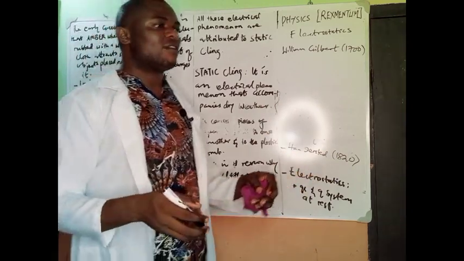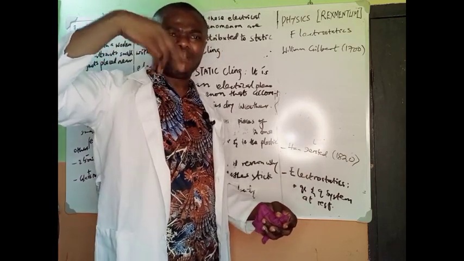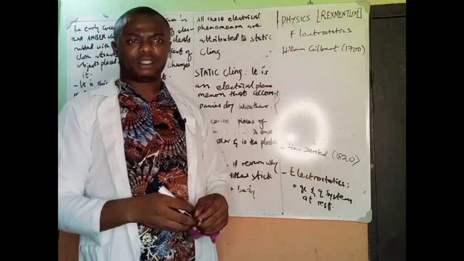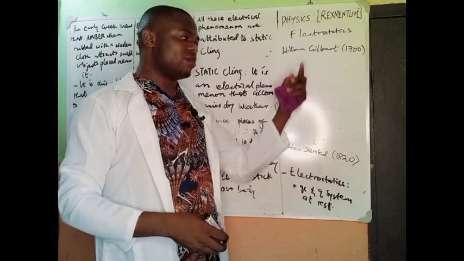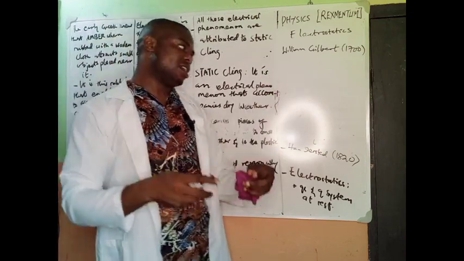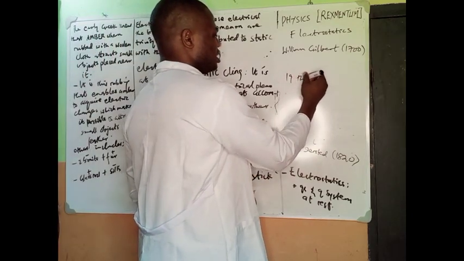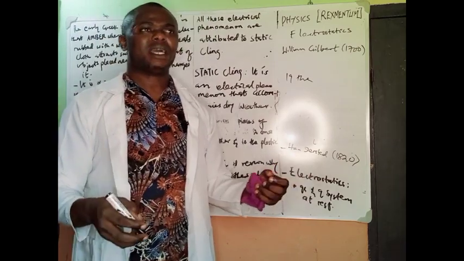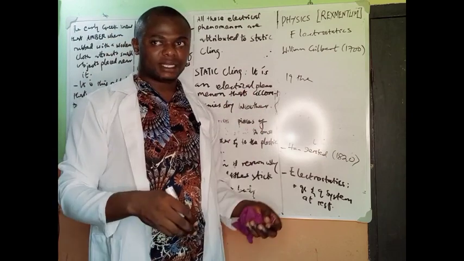Then, for him saying this, many scientists went ahead in electrifying as many objects as possible, including humans. So after William Gilbert said that it's not just limited to amber, but a general phenomenon, then we talk about the 19th century, when scientists made a whole lot of discoveries about the similarities between electricity and magnetism.